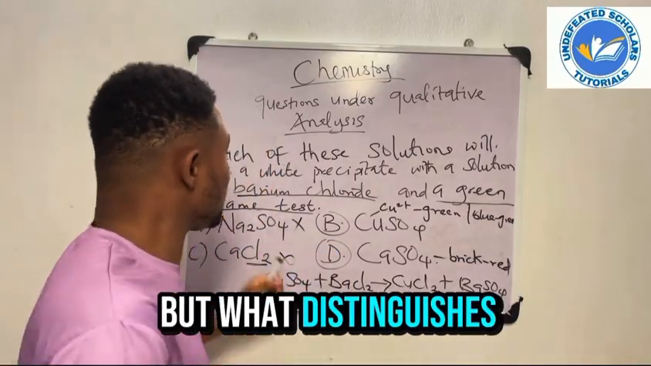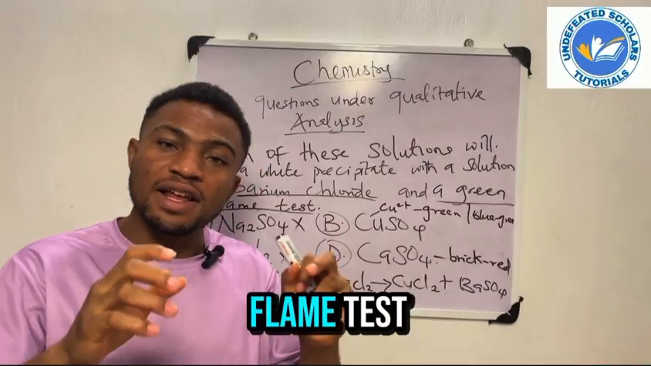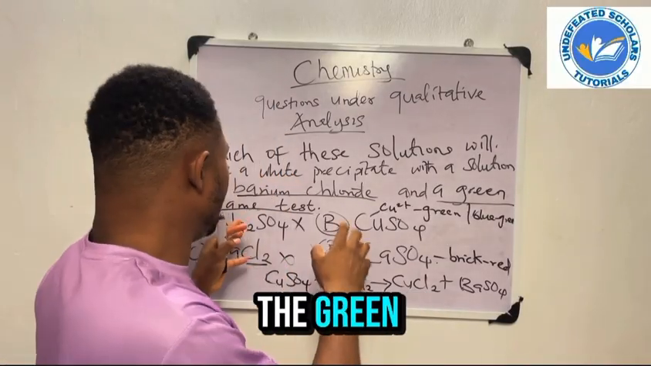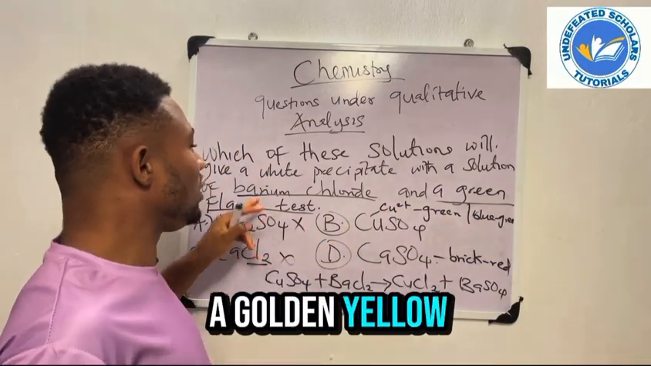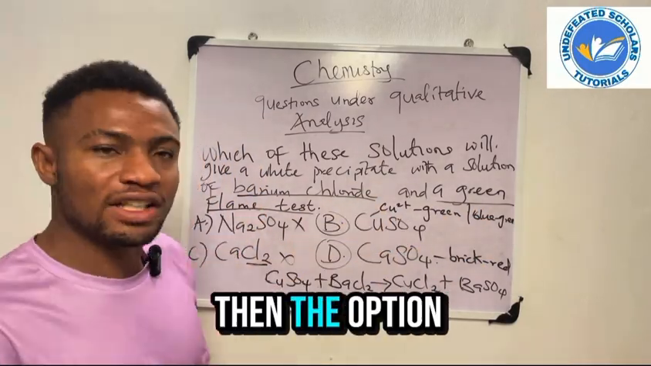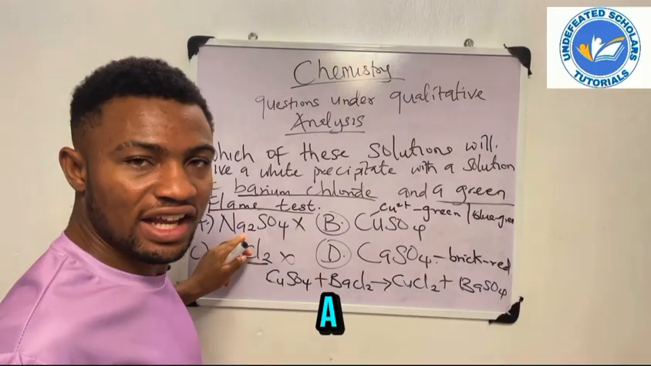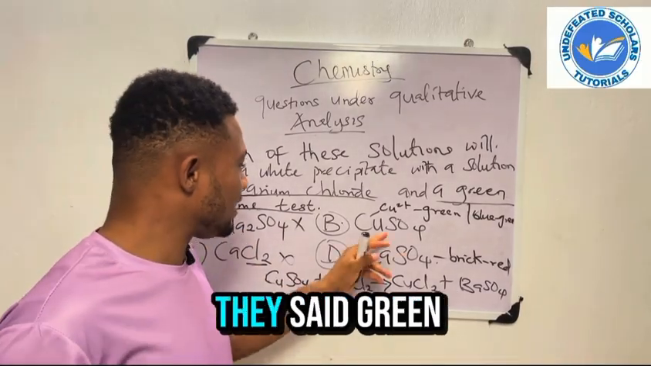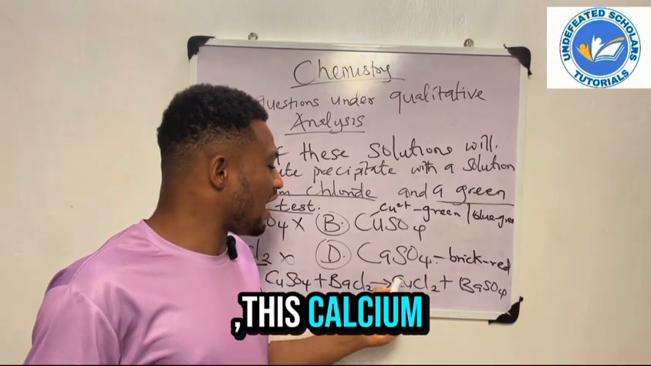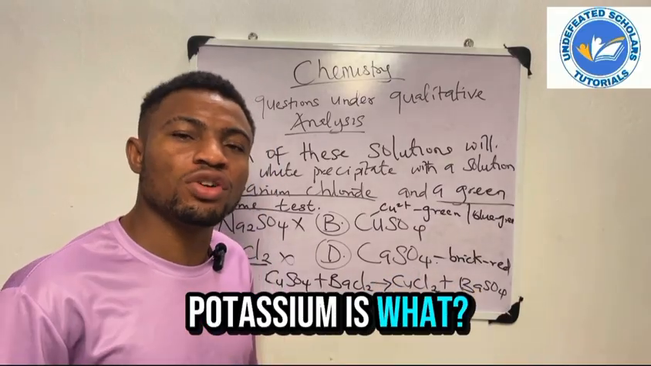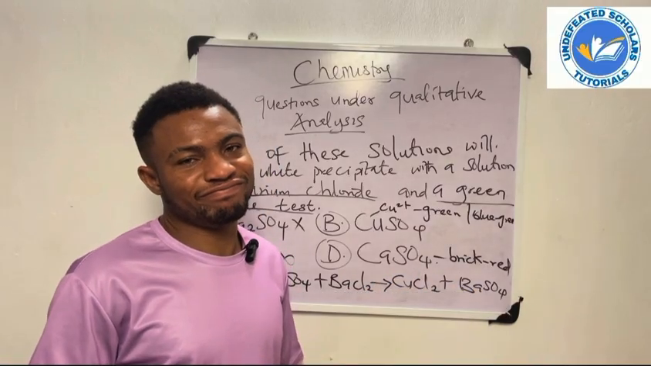But what distinguishes option B is the flame test. The green. If they had said a golden yellow color to flame test, then the answer would be A. Do you understand? But no, they said green color to flame test. You know, calcium is brick red. Potassium is what? Lilac.